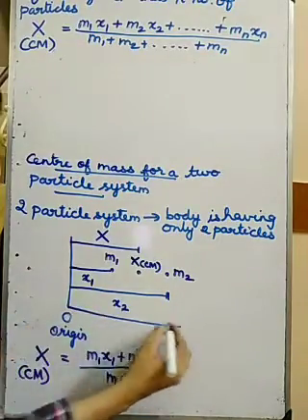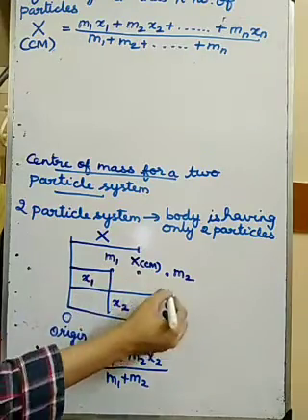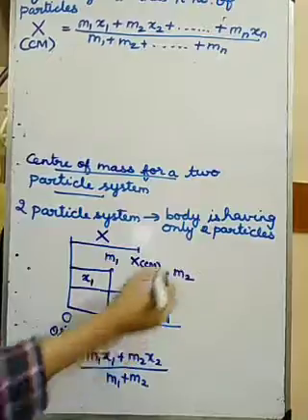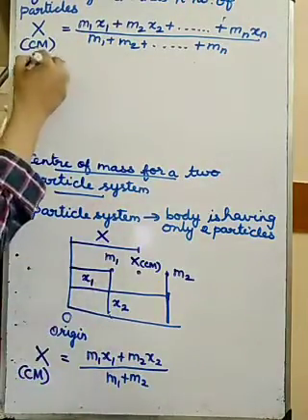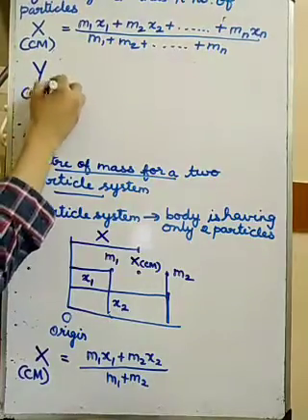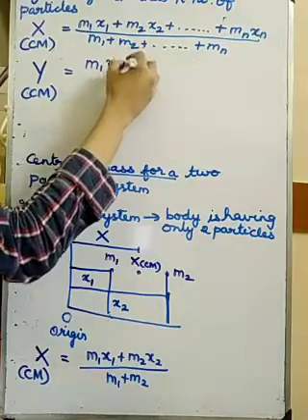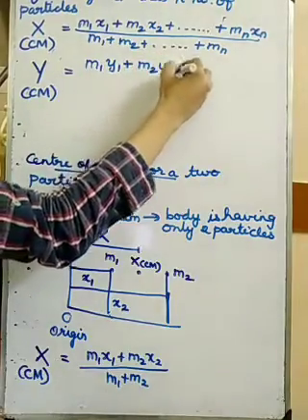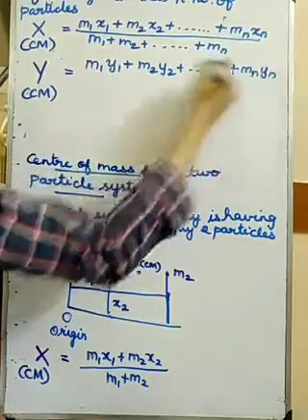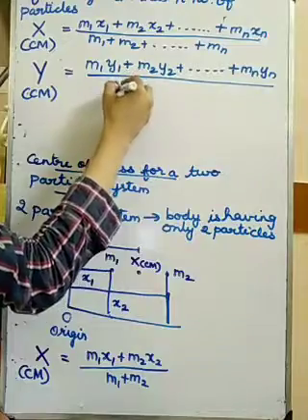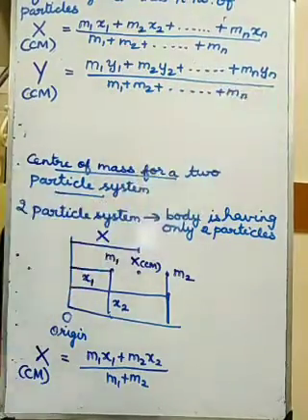Suppose I can also draw it from the y-axis, yes or no? Yes, I can draw it from the y-axis also. So if I represent the center of mass with the y-axis, how will the expression be? m1 y1 plus m2 y2 plus it will go on till mn yn, divided by m1 plus m2 and it will go on till mn.